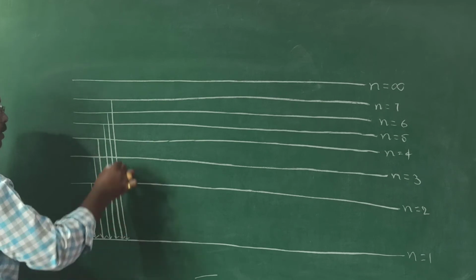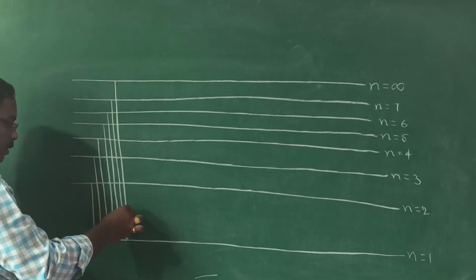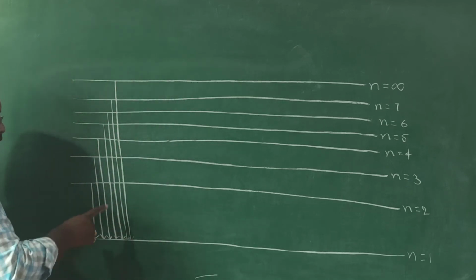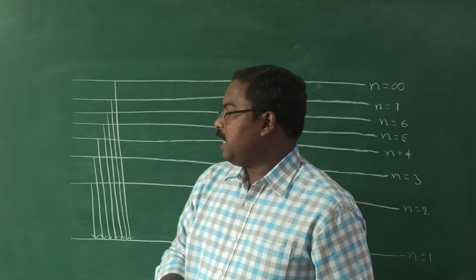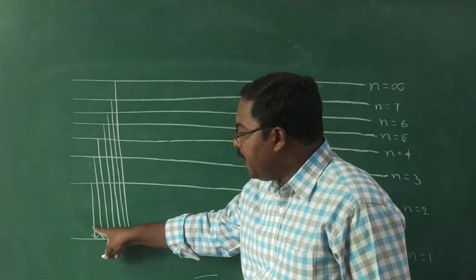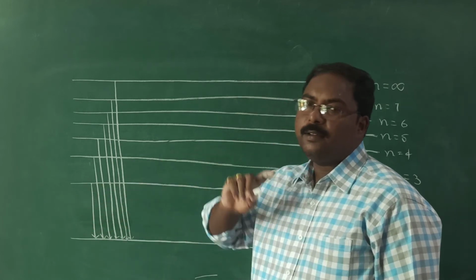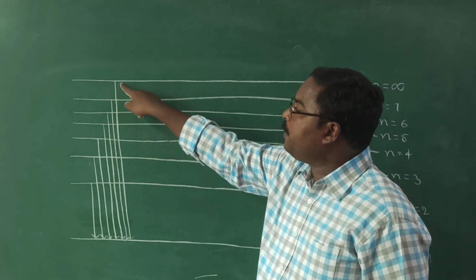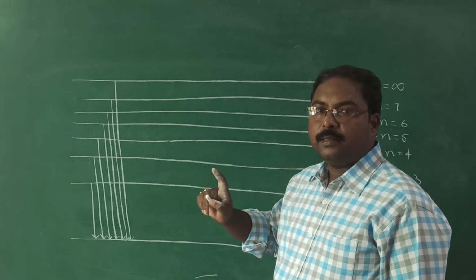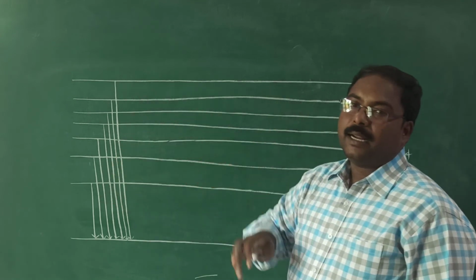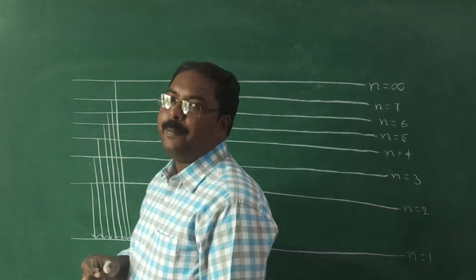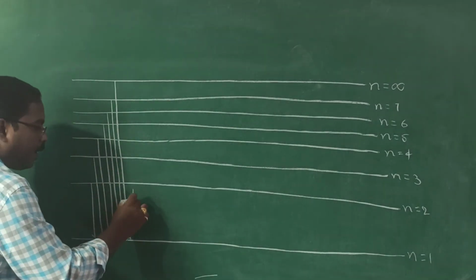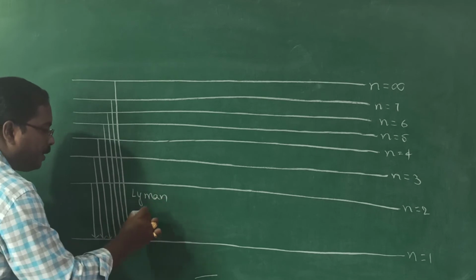Seventh to first, eighth, ninth, or any orbit to the first orbit from infinity. Got it? Observe these lines carefully. This is the line obtained when the electron jumps from second to first, while it is coming down. This line corresponds to the electron jumping from an infinite orbit to the first orbit. These spectral lines were observed by the scientist Lyman, so this series of lines is known as the Lyman series.